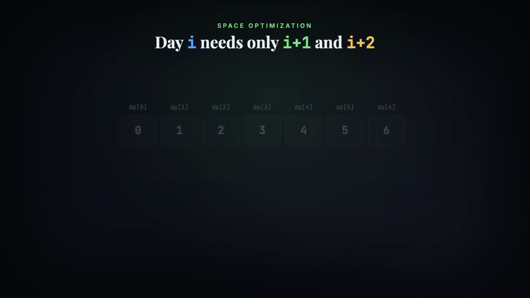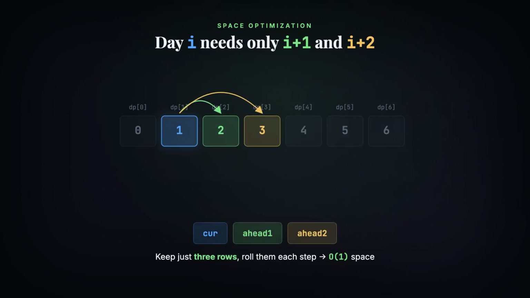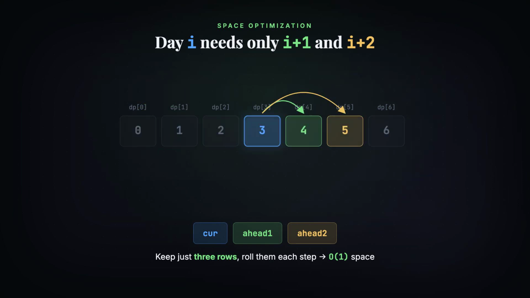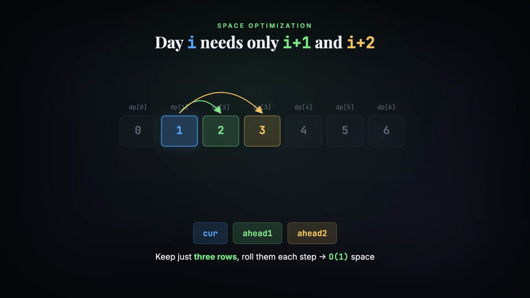Can we do better on space? Yes. Day I only depends on days I plus 1 and I plus 2. So we keep just 3 small rows and roll them forward each step. Time is O of n. Space becomes O of 1.